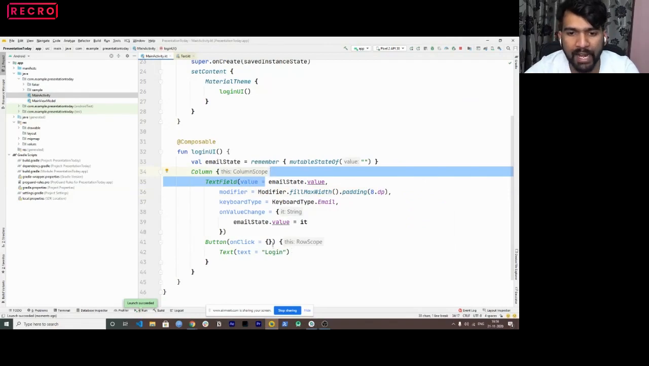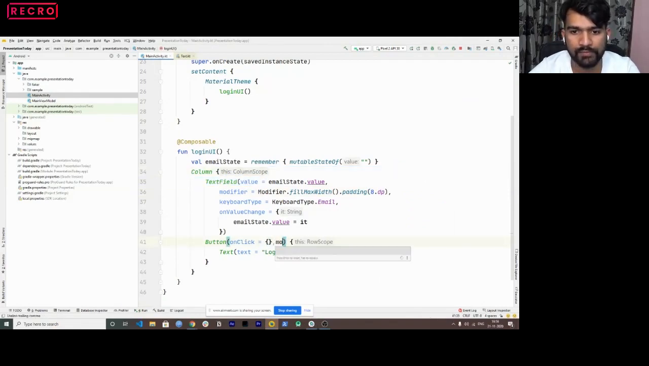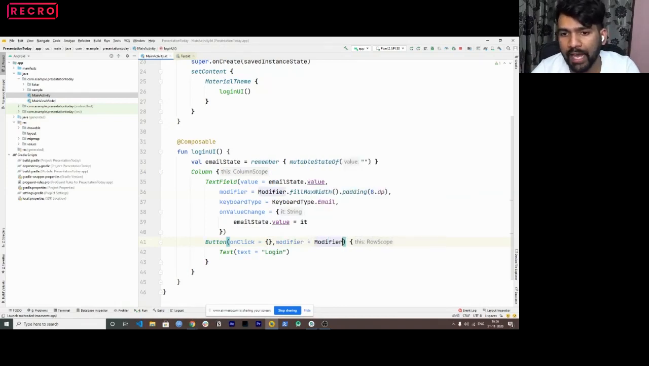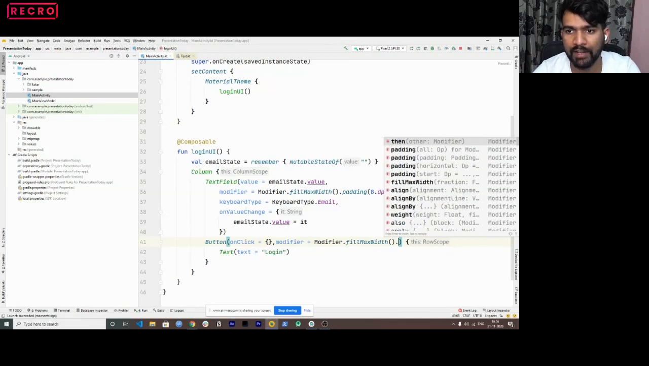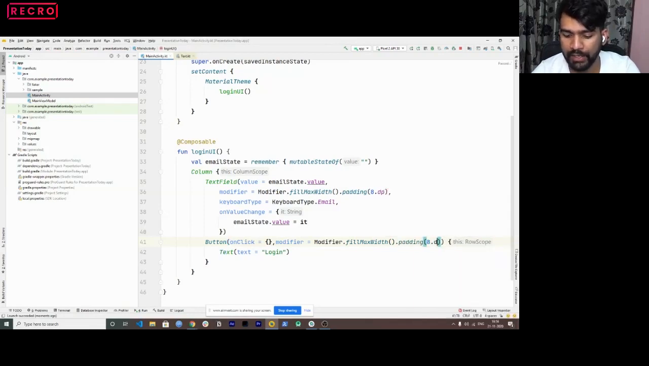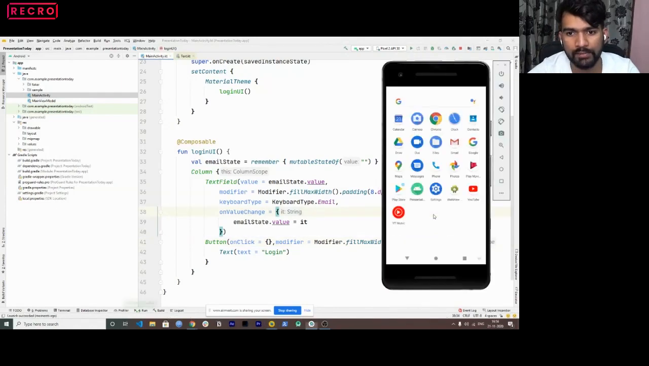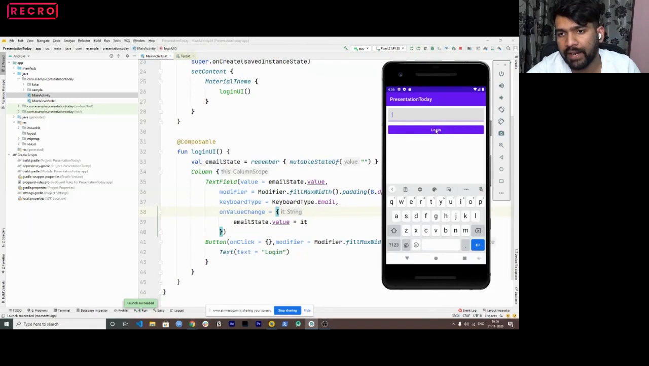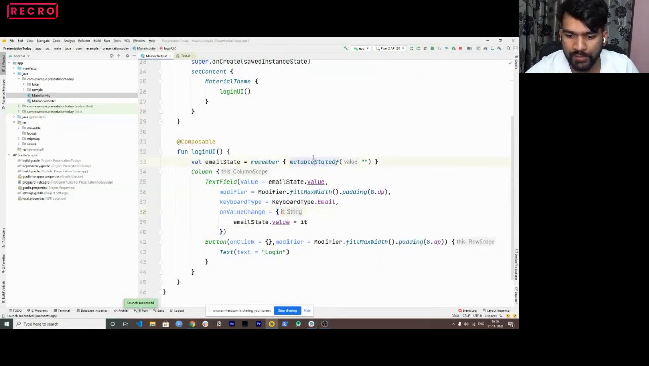Similarly, I'll add a modifier to this as well. All the composables should have a modifier. So this as well, I'll have fillMaxWidth, and I'll add a padding of 8.dp. Let's run this to show how it looks. So now this is the basic thing, right? This is what we wanted to build. So that's pretty much what we wanted to do.